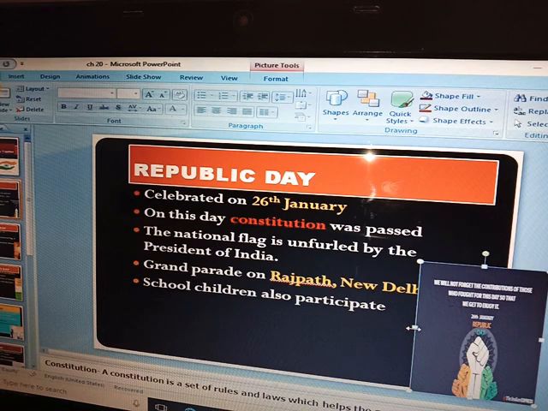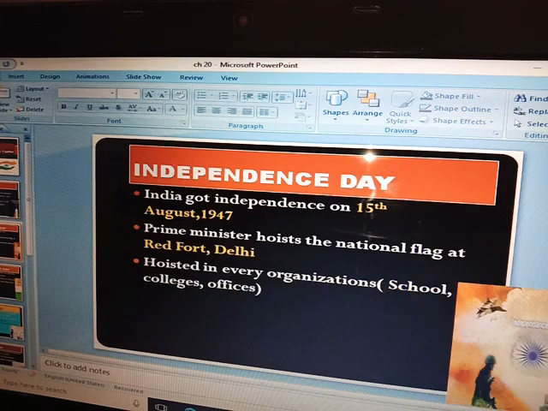Next we come to another important day, Independence Day. Now you must be knowing what the term independence means. Independence means to get freedom. So when is Independence Day celebrated? It is celebrated on 15th of August. And when did we get independence? In the year 1947. India got independence on 15th of August 1947.